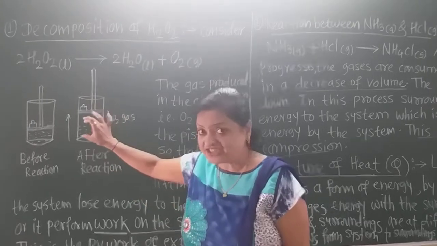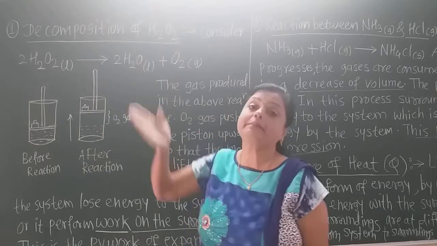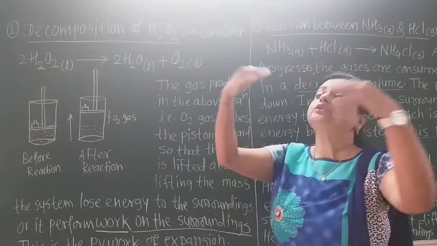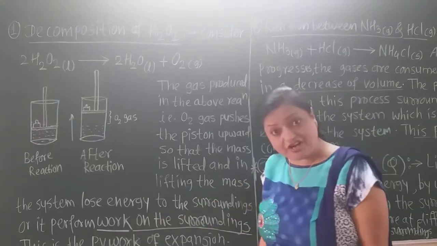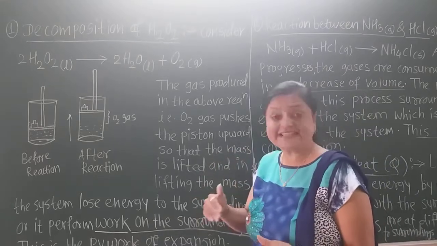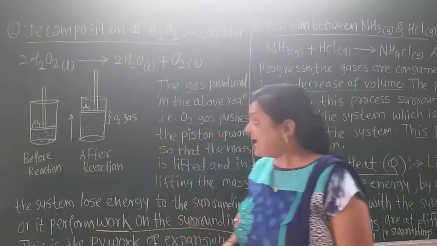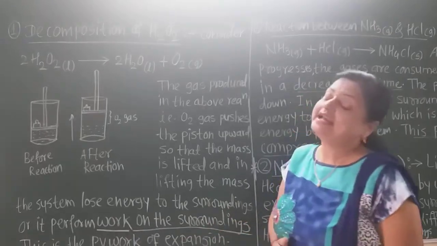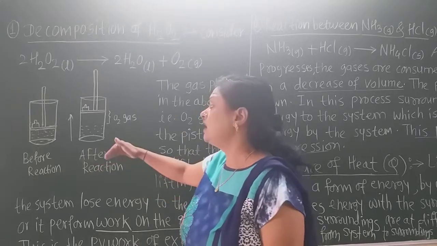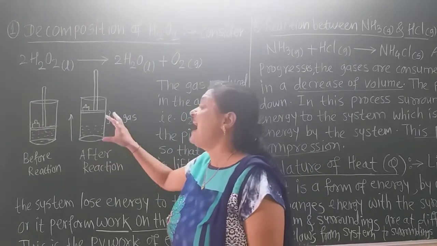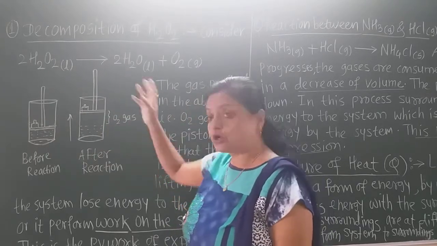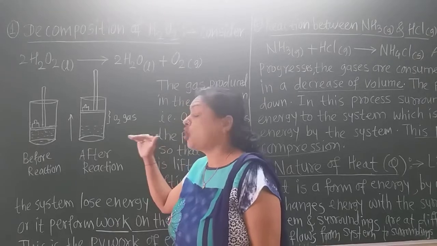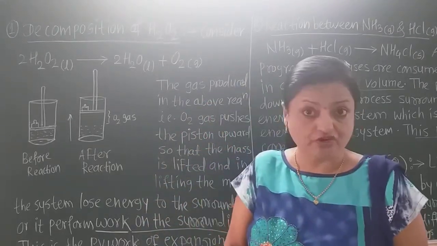The system means this reaction. Due to the lifting of that mass, it loses its energy to the surroundings and performs work on the surroundings. As the system loses its energy, work is performed on the surroundings, and this PV type of work, pressure-volume work, is the work of expansion, because here the volume of the reaction mixture increases and the system performs work on the surroundings against the external pressure.